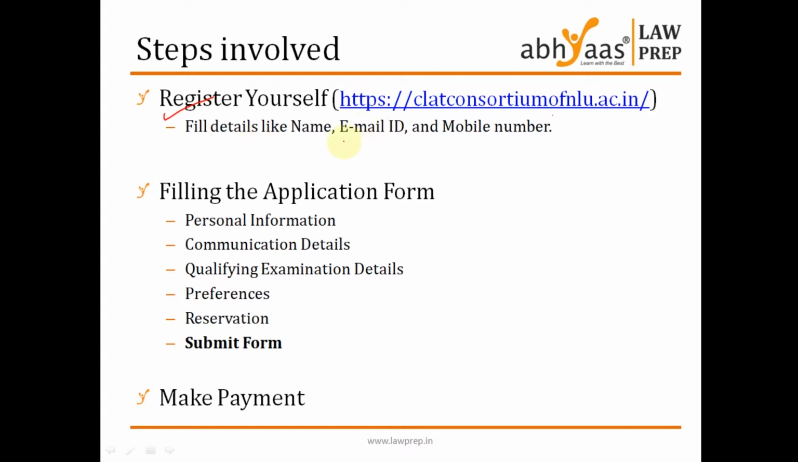Once the registration is done, then is when you will be able to fill in the application form. Again, the application form is divided into different steps. So there's one page where you fill in your personal information, the next page where your communication details go in, the qualifying exam details, preference details, reservation details, and all of that. So it's divided into 5 different tabs where you will fill and complete each of them.